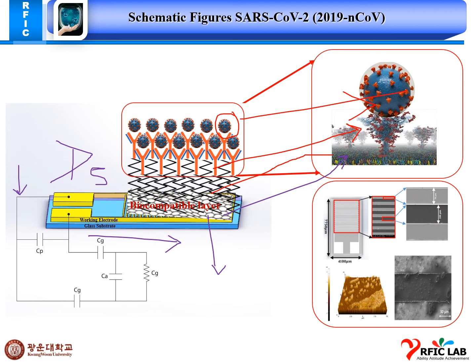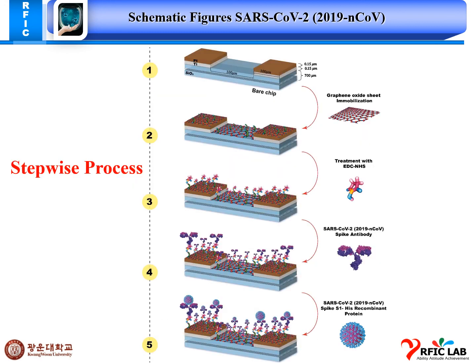So this is some of our results analysis I will use in our paper using AFM, SEM. So this is our stepwise process that we are following in our experiment. This is basically a schematic figure for our experiment.